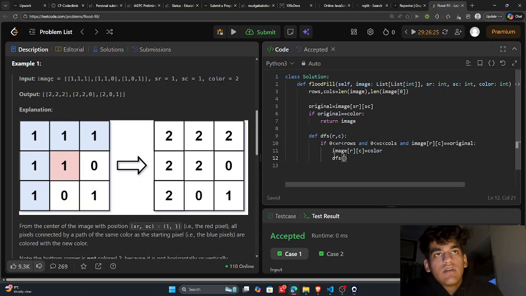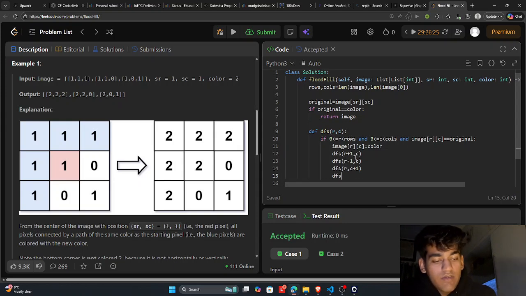DFS R plus 1, C. Then we have to do R minus 1, C, then DFS again, then R, C plus 1, then DFS R, C minus 1.